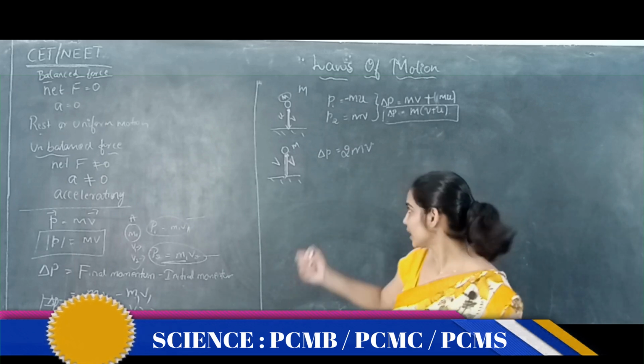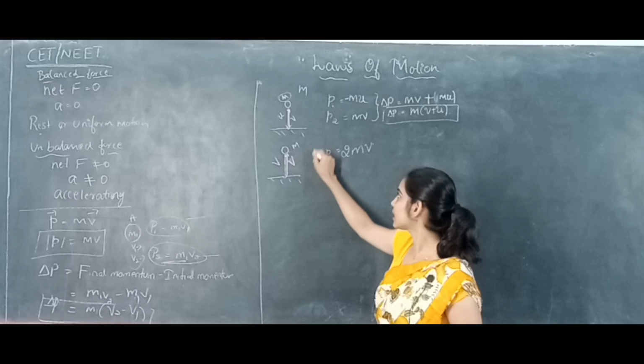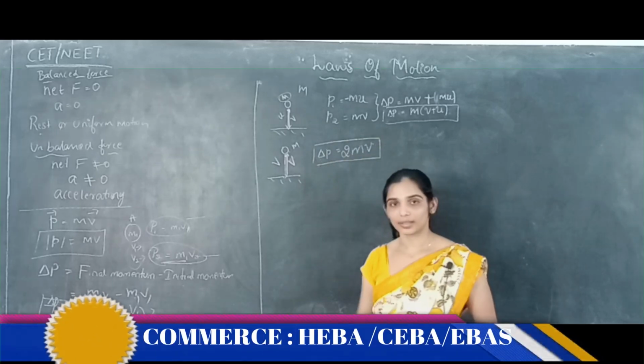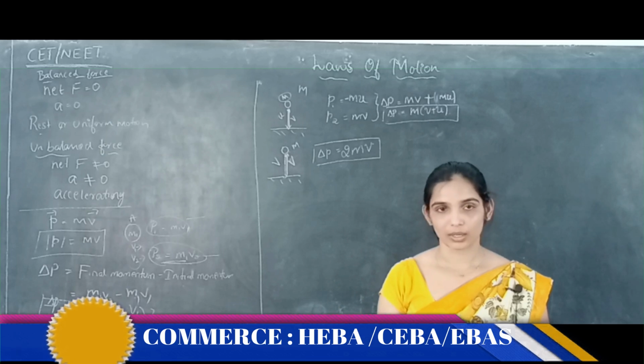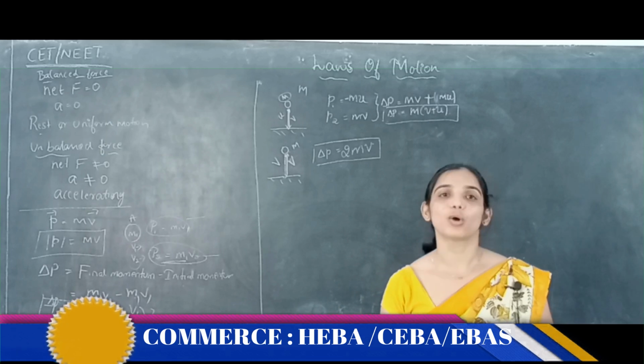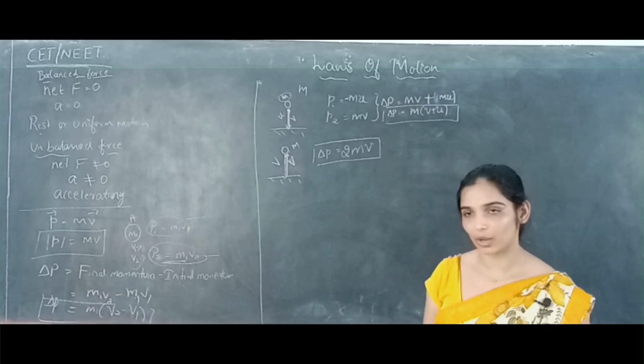Am I right? Correct? So you can directly say this is the change in the momentum of the case where the object is dropped normally to the ground and bounces back with the same velocity.